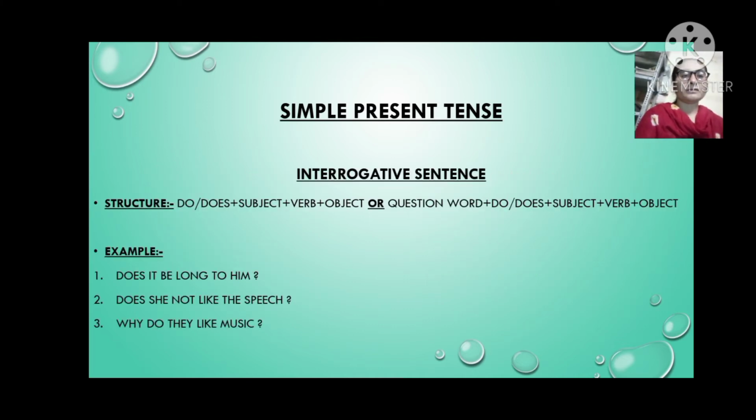Let's see the interrogative sentence. First of all, we understand the structure of interrogative sentence in simple present tense.